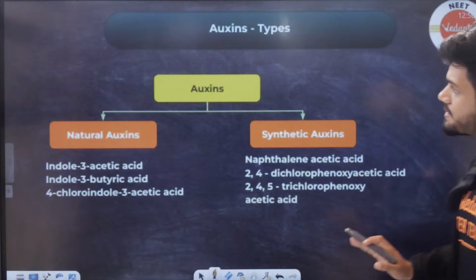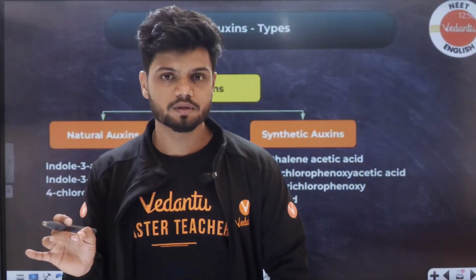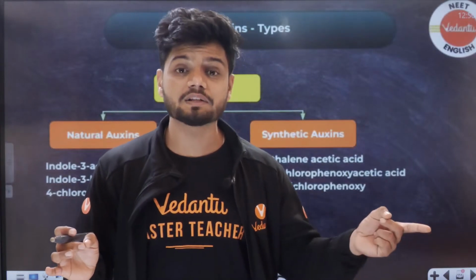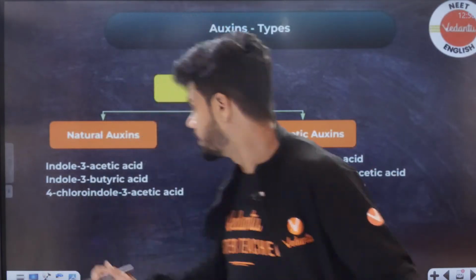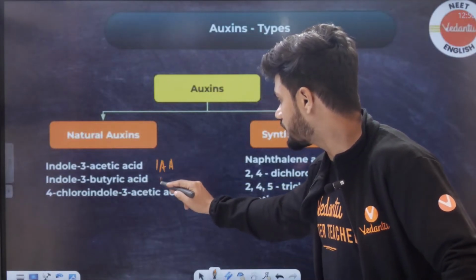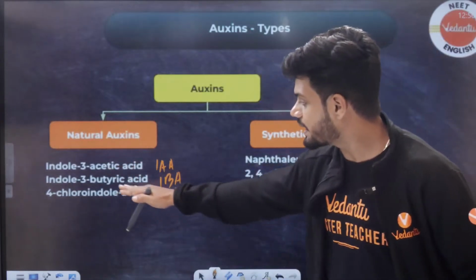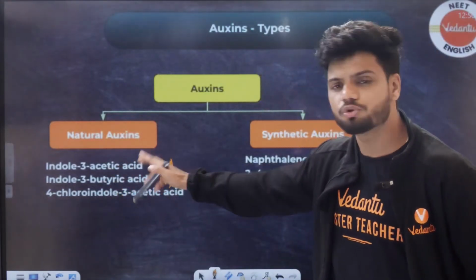Okay. Now students, there are two types of auxins. Certain auxins are naturally produced. Certain auxins are synthesized artificially or human made. Natural auxin is right here, IAA, or IBA. What is IAA? Indole 3 acetic acid, indole 3 butyric acid. These two you need to remember.